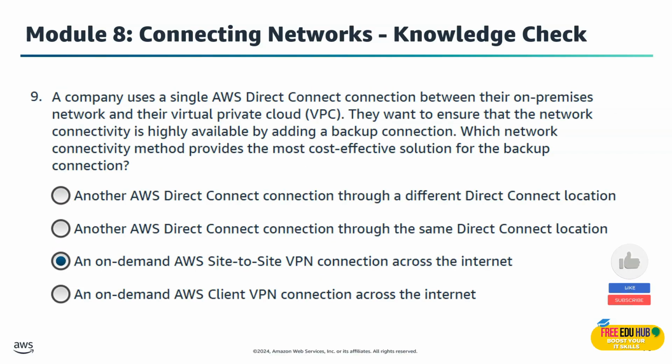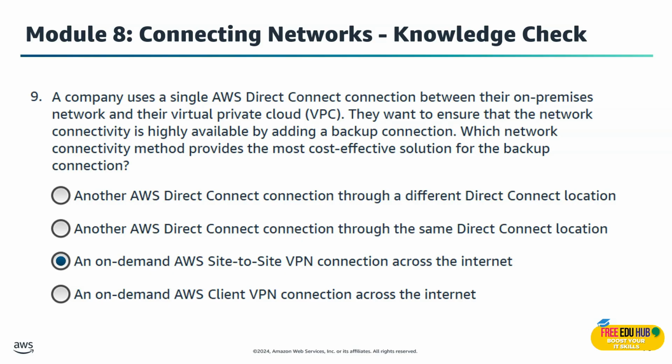Question 9 states that a company uses a single AWS Direct Connect connection between their on-premises network and their VPC. They want to ensure that the network connectivity is highly available by adding a backup connection. Which network connectivity method provides the most cost-effective solution for the backup? So an on-demand AWS Site-to-Site VPN connection across the internet is the right option. For high availability with Direct Connect, adding a backup VPN is the most cost-effective approach.